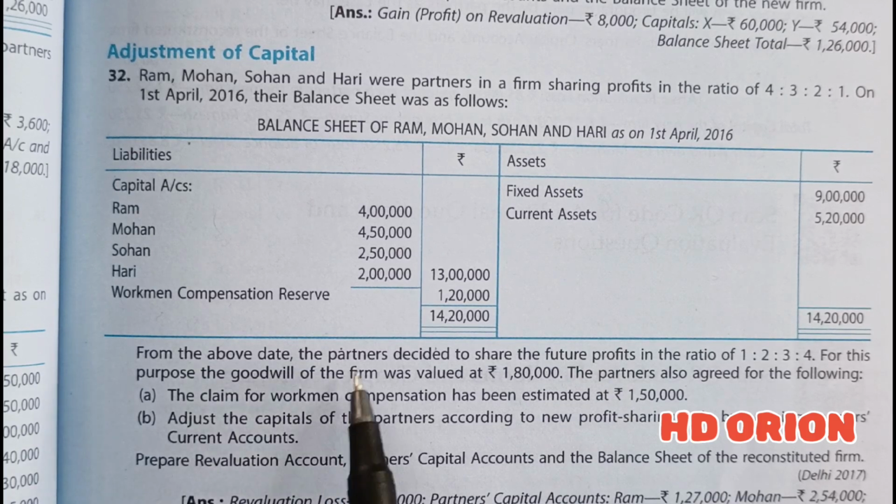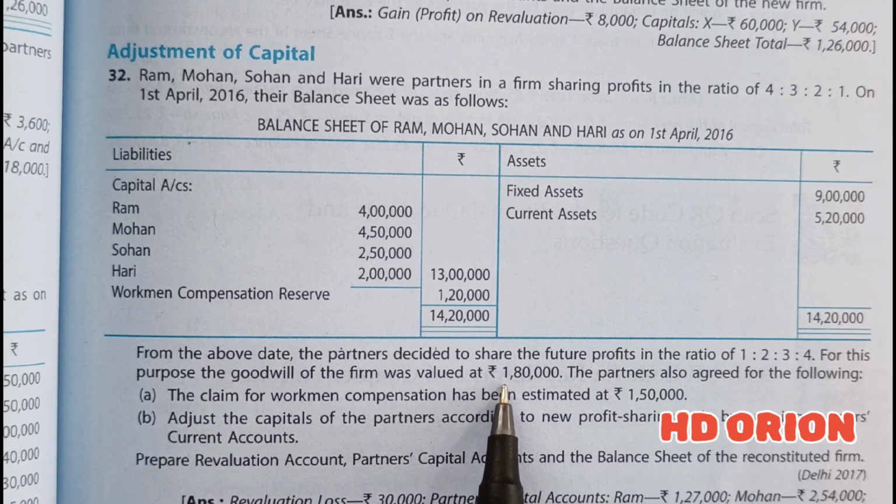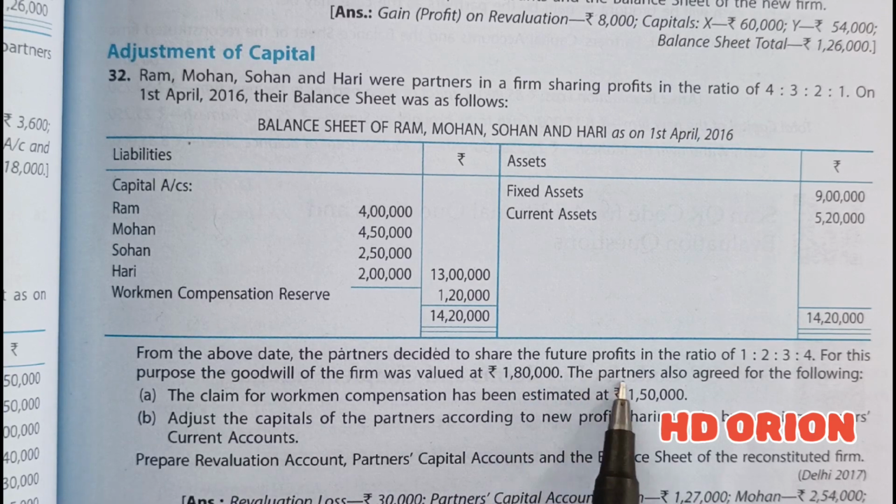From the above date, the partners decided to share the future profits in the ratio of 1:2:3:4. For this purpose, the goodwill of the firm was valued at rupees 1,80,000. Because of reconstitution of the firm, it is time for the firm to calculate goodwill. So goodwill is calculated. It is an internal goodwill. It is not a borrowed or purchased goodwill.